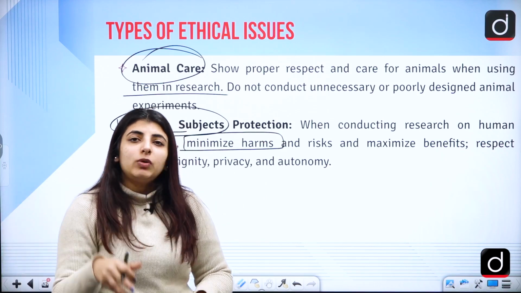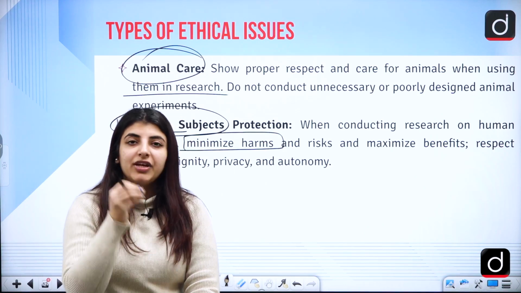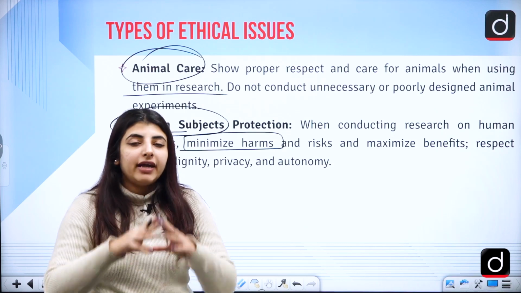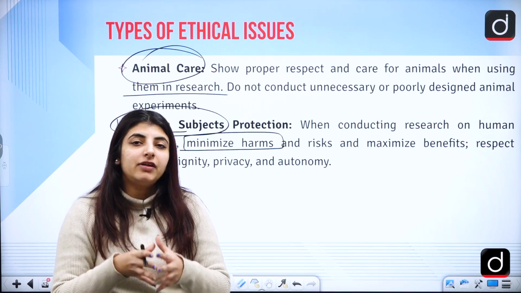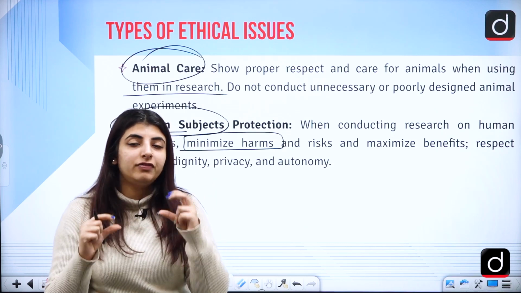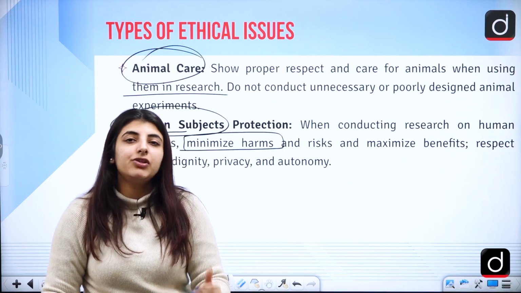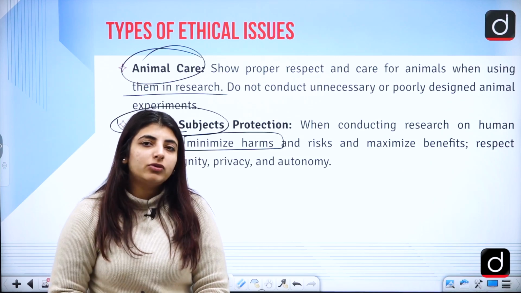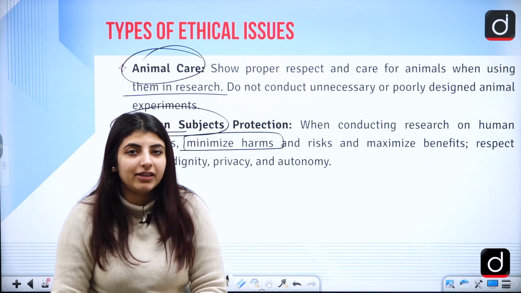This was an important topic from which a question is asked every year. In its entirety, we have covered the entire topic of research ethics. Now certain questions will be related to this topic as well, so try to solve those questions and see if you still have any doubt.